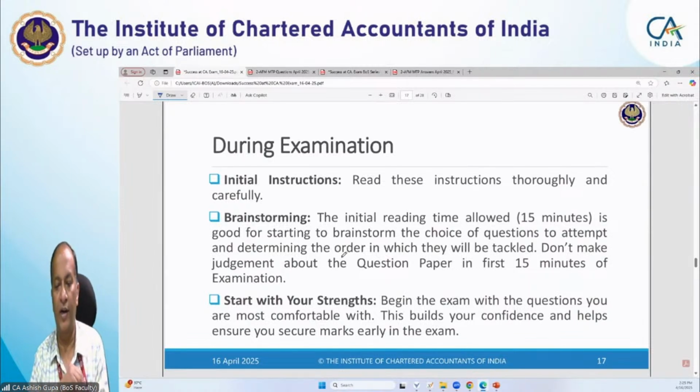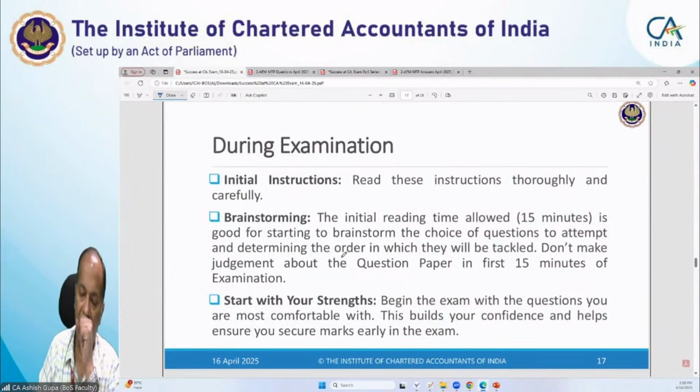Now, important during the examination, read instructions. Okay, as I told you thoroughly, brainstorming. Since you get the question paper 15 minutes before the examination, it is a time of brainstorming, that which question you will attempt first, or which question you will go through, because this 15 minutes is very important.